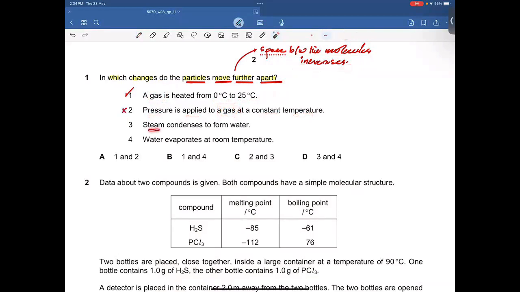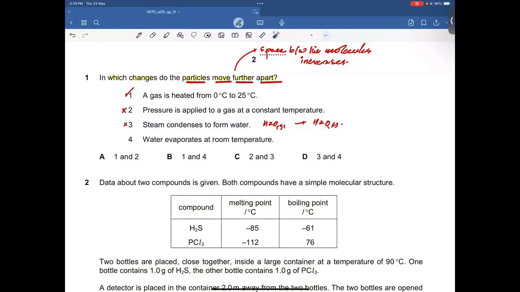Third, steam condenses to form water. If the steam condenses to form water, then technically gas is converted into liquid. If gas is converted into liquid, then it means the space between the molecules decreases. And again, this is going to be incorrect.